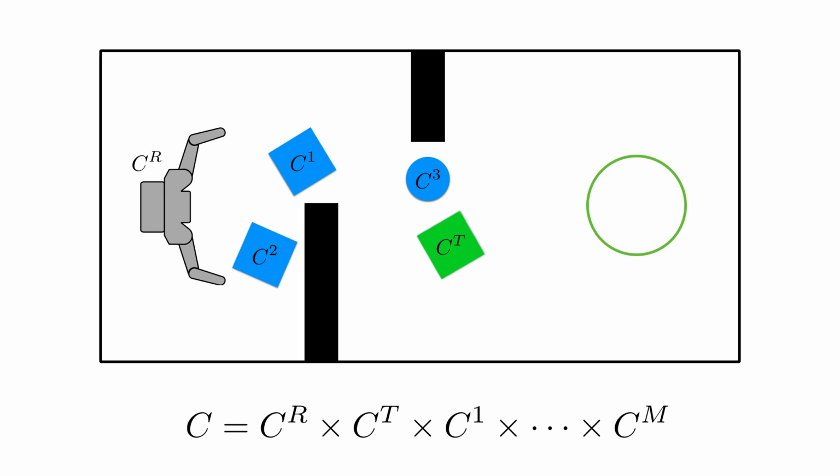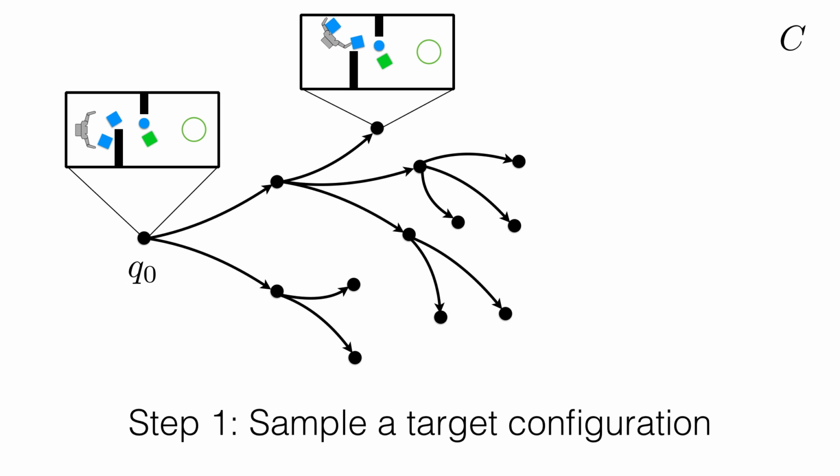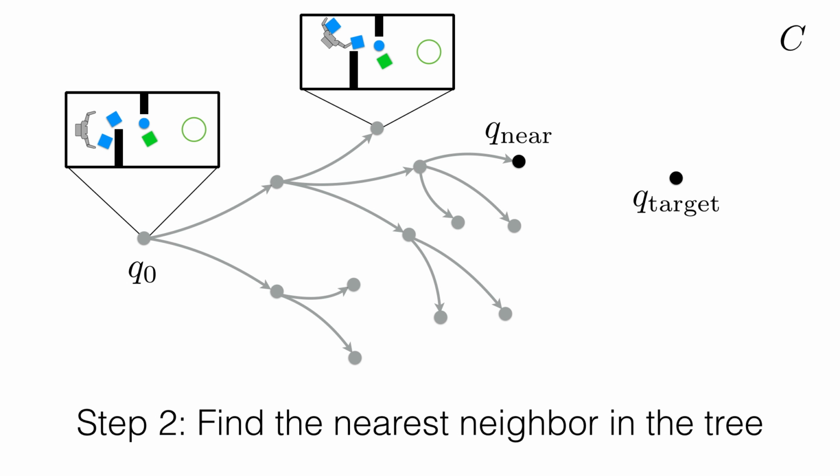The robot, the target object, and each movable object in the scene are endowed with a configuration space. The state space of our planner is the joint configuration space of all of these objects. We generate plans by running a kinodynamic RRT in the joint configuration space. At each time step, we sample a target from the state space and select the node in the tree that is nearest under a distance metric to the sampled configuration. The distance metric in this case is a weighted Euclidean distance in the joint configuration space.